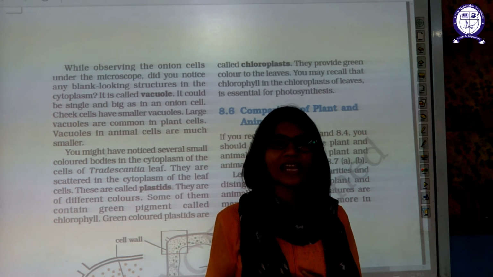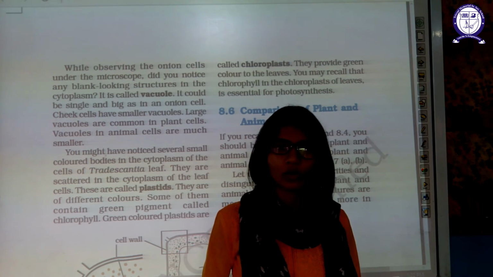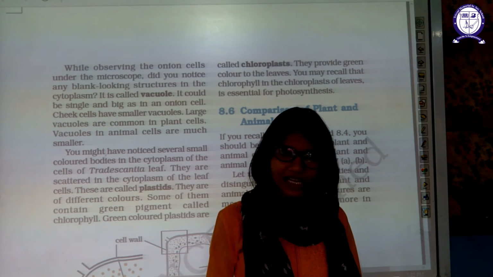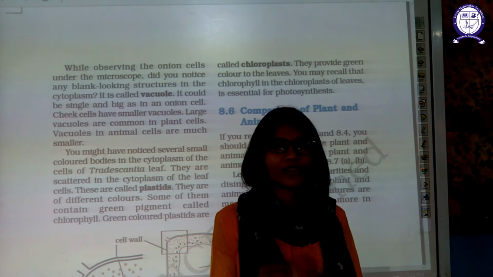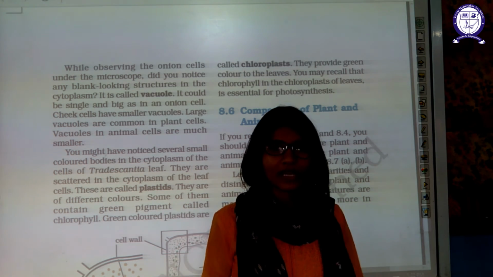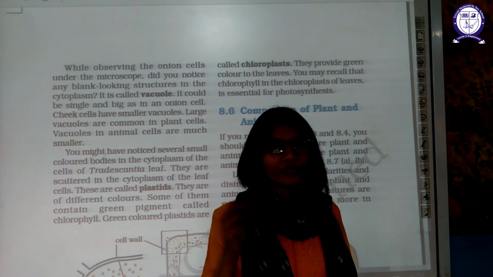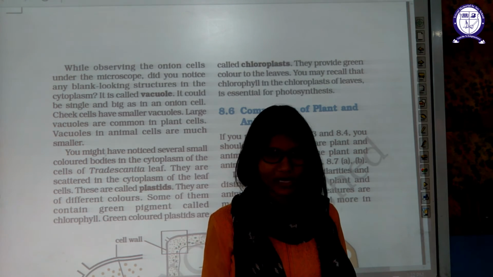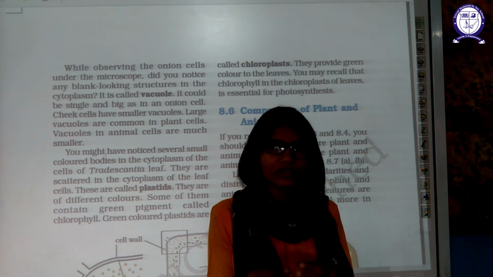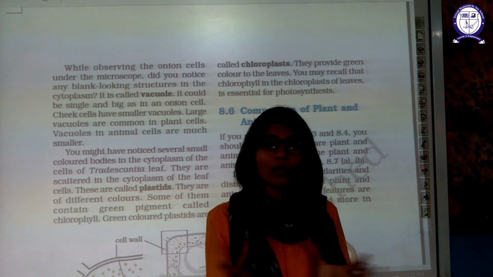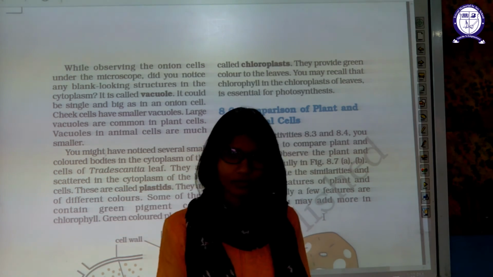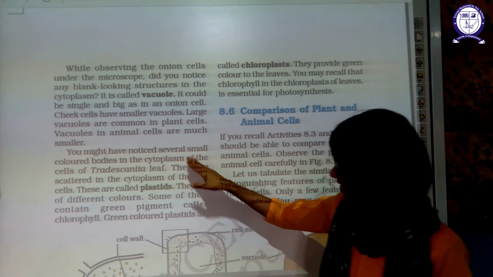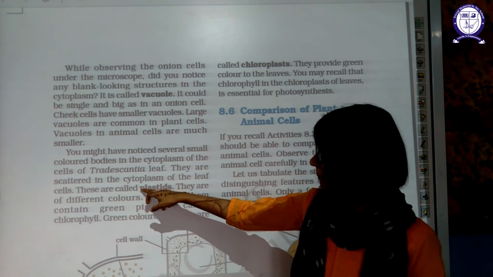But plant cells grow only by accumulating more and more water. So they need to store more water, and to store more water they need a larger vacuole. Got it? Now let's come to the second component, plastids.